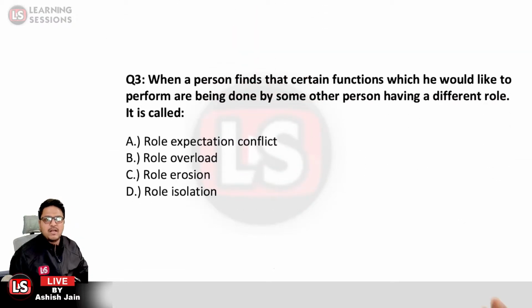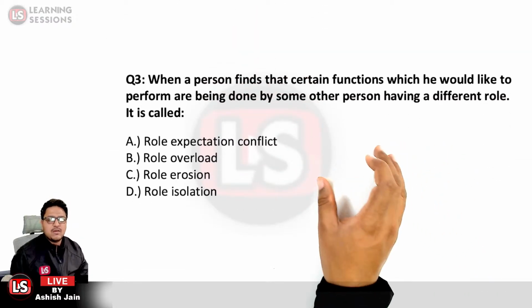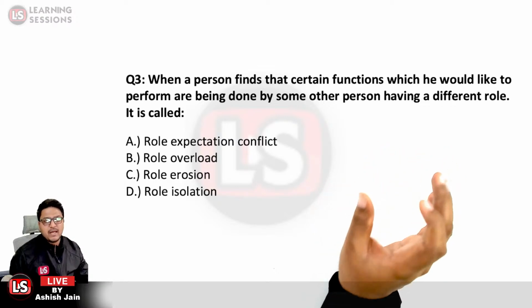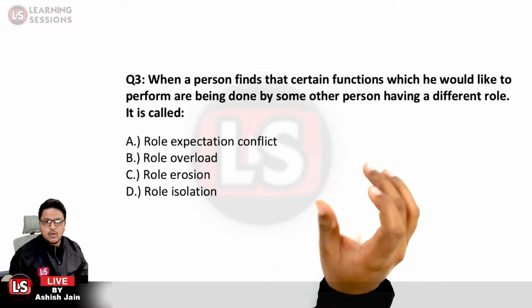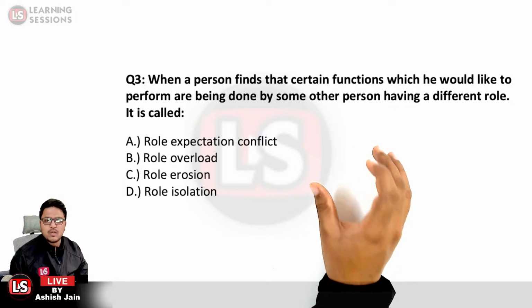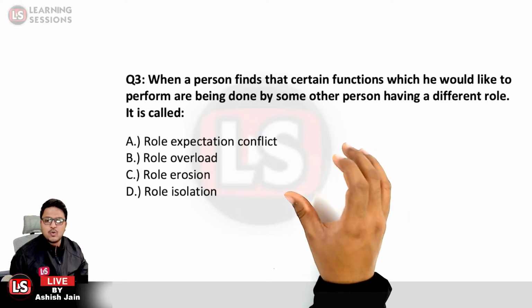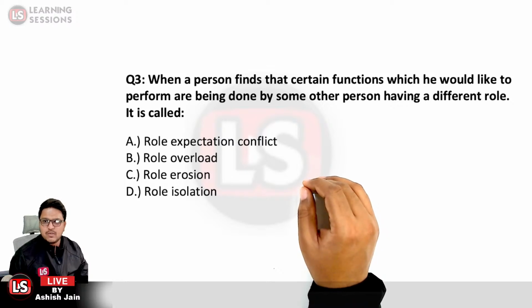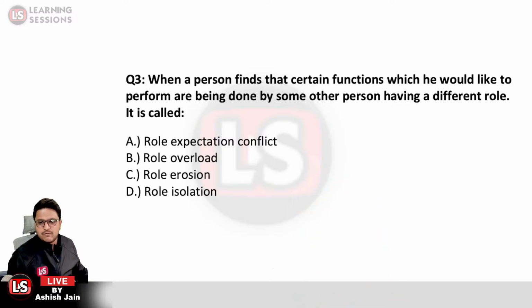Next question, it says, when a person finds that certain functions which he would like to perform are being done by some other person having a different role. It is called what? Role expectation conflict, role overload, role erosion, or role isolation. Which one would be the right answer? It is option C. So Shiv Vishnu has answered correctly at the earliest. That is role erosion. Okay, that is the right answer over here.